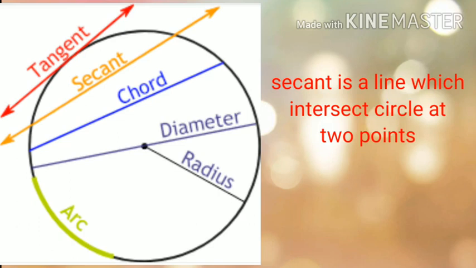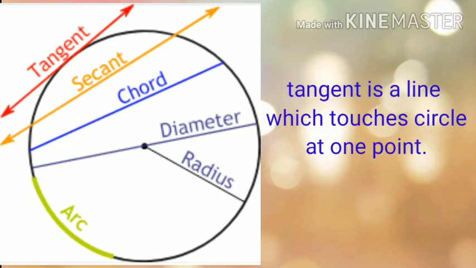The next part is tangent. Tangent is a line which touches the circle at one point. A line which touches the circle at one point is called its tangent. So a tangent always touches the circle at one point. That means the tangent and the circle have only one common point.